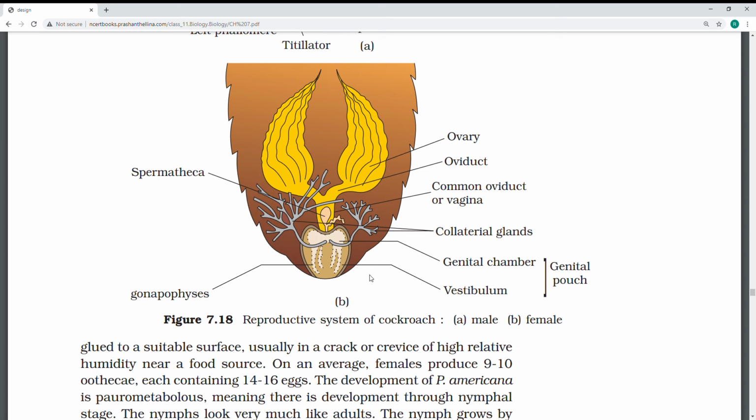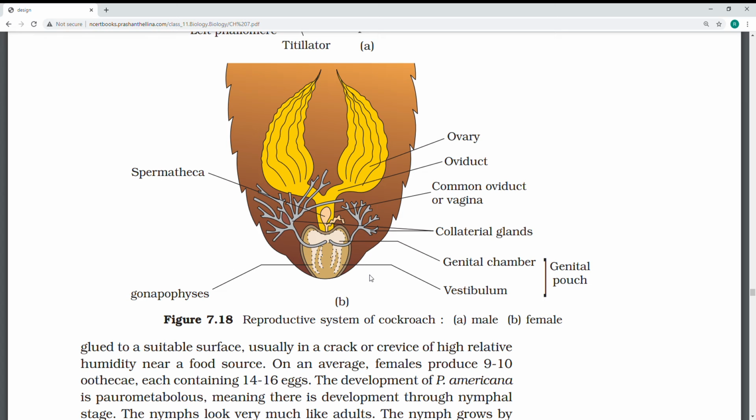So this contains 16 fertilized eggs. So many cockroaches can come from one. So these are the reproduction processes: exchange of spermatophores during mating, fertilized eggs enclosed in ootheca dropped on a suitable surface, near a food surface, and development is paurometabolous. So next I'll move on to frog.